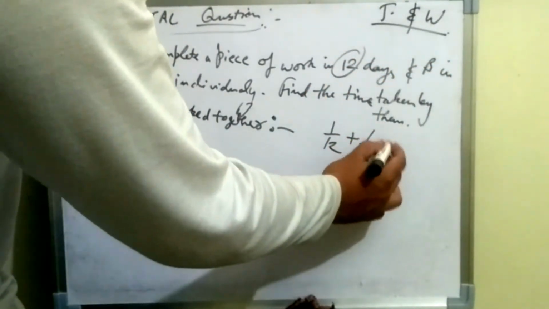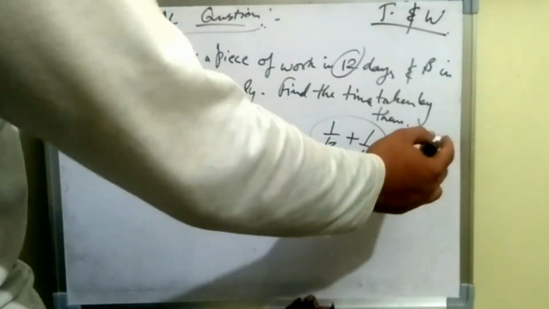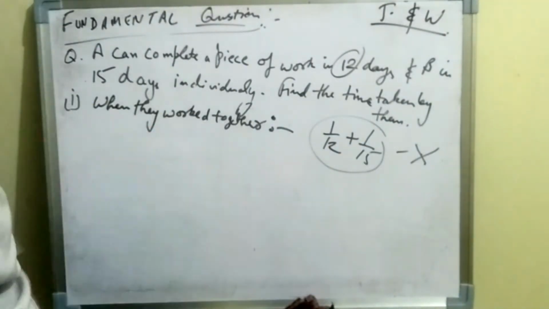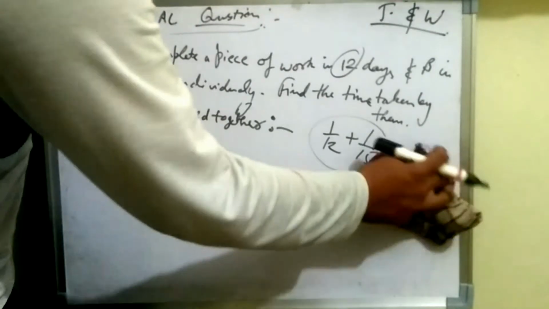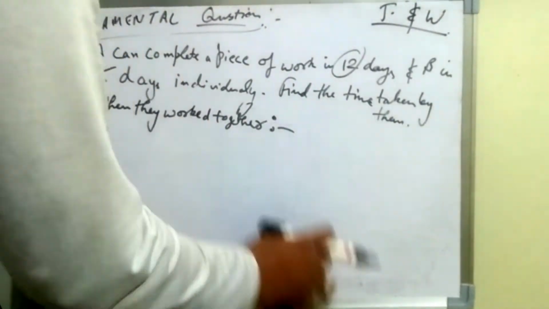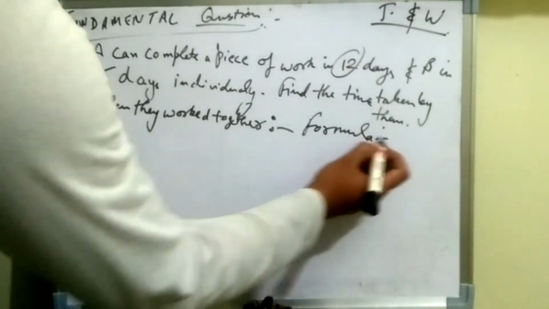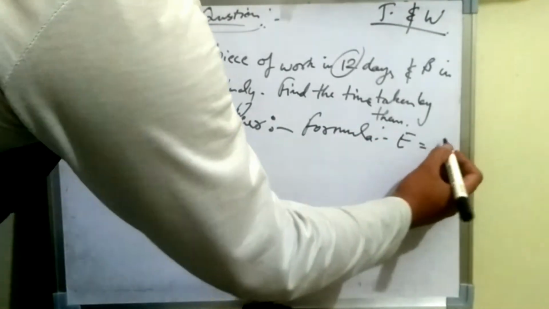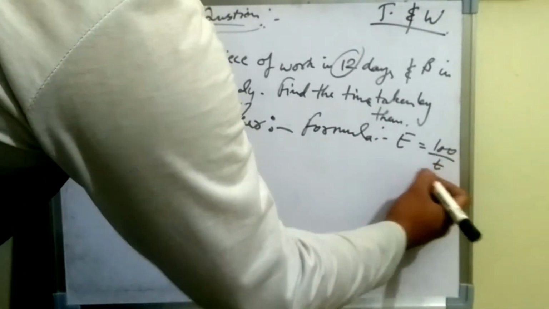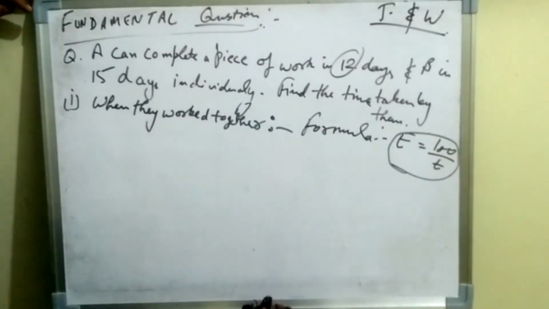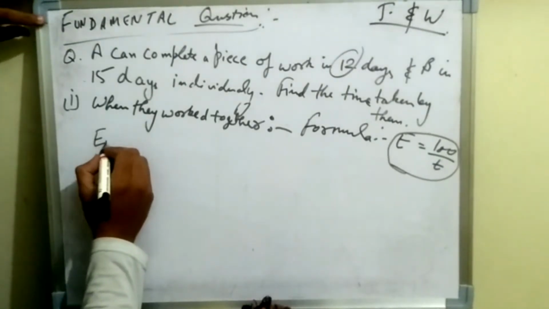Maybe you have seen people using the concept of 1 by 12 or 1 by 15 and then finding the result. Although it is good, we will start with our basic concept, from where these things come. So we will use the formula: efficiency is equal to 100 upon time.